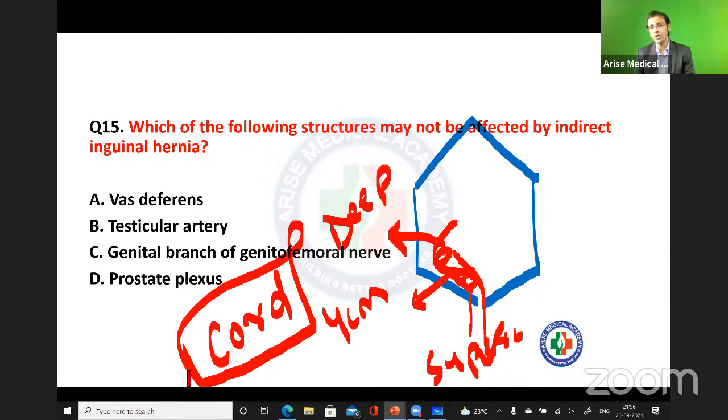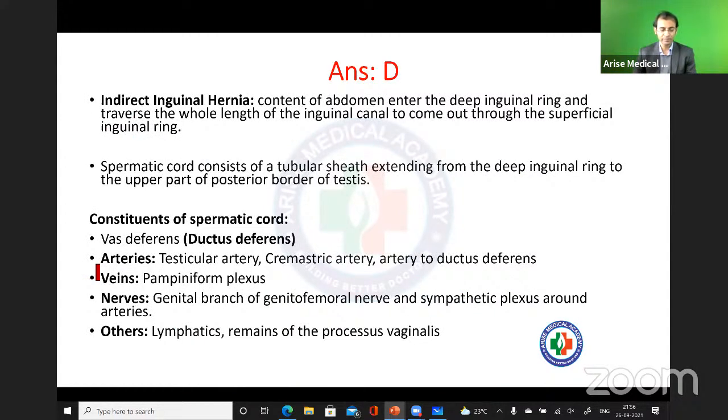Basic anatomy. I hope you remember the content of the spermatic cord. See the vas deferens है वहाँ पे, yes, testicular artery है, ये nerve है, yes, prostatic plexus वहाँ पे नहीं है, right? So answer will be D only, right? Answer will be D only.